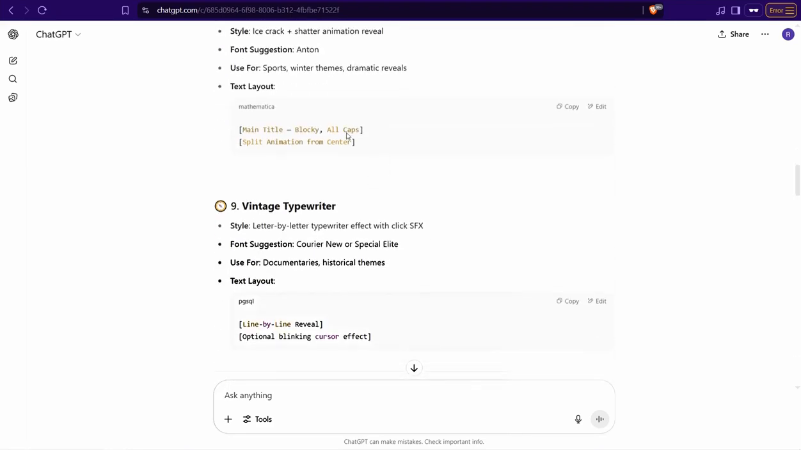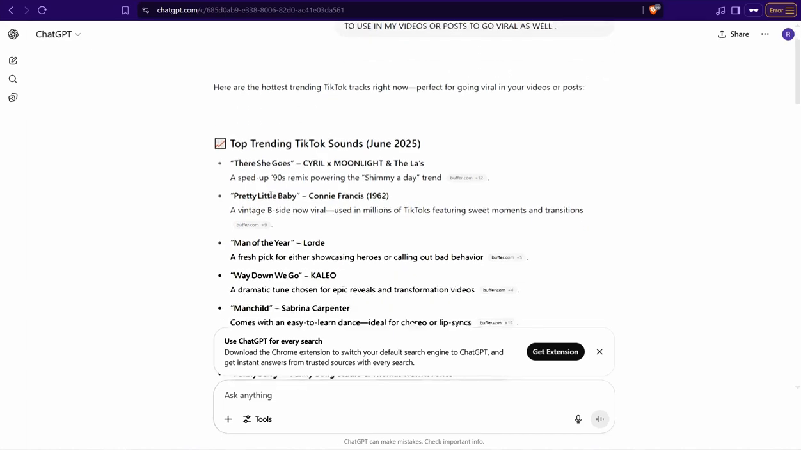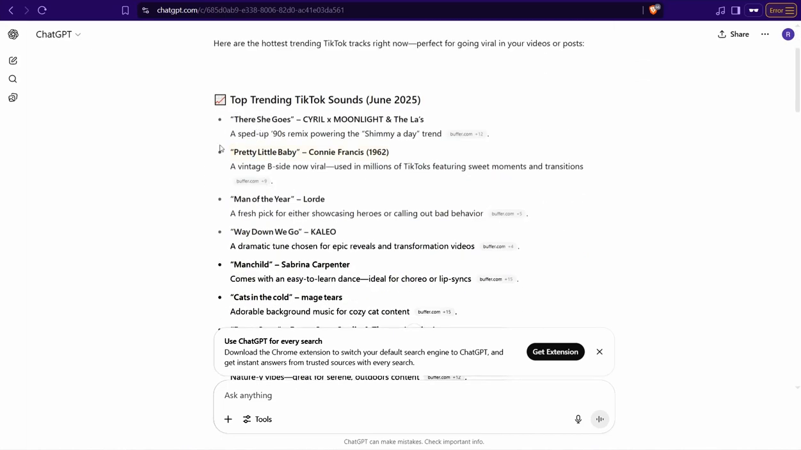And the next way here, you can use ChatGPT to guide you to the most recent and most trending soundtracks used in viral videos on TikTok right now. And for sure, you can use all these soundtracks and music backgrounds in your videos to go viral as well. Like this one, for example: give me right now the trending music in TikTok to use in my videos or posts to go viral as well. And for sure, it gives me a result like this one, and so on.